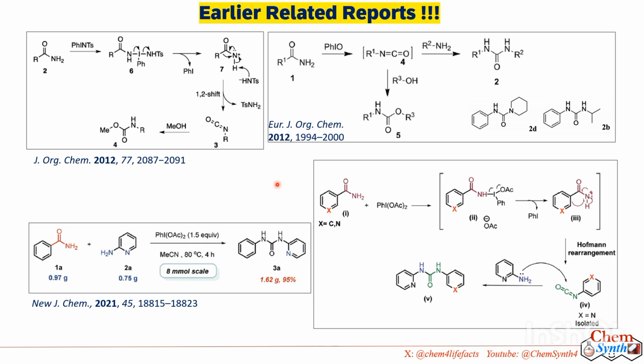Now in the Nature Communications paper also, they have used benzamide under hypervalent iodine conditions, but they did not mention the formation of any isocyanate intermediate. Maybe that's why these three literature reports are not cited either.